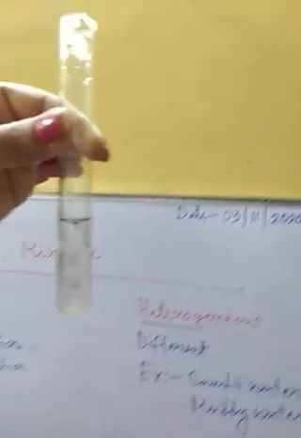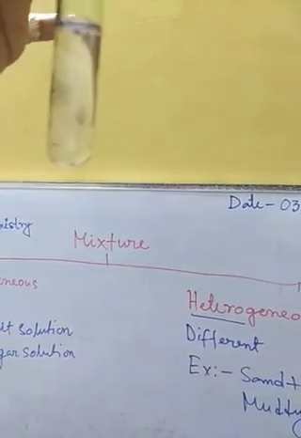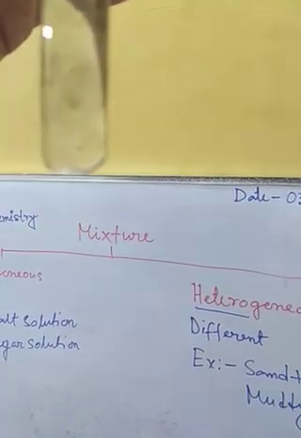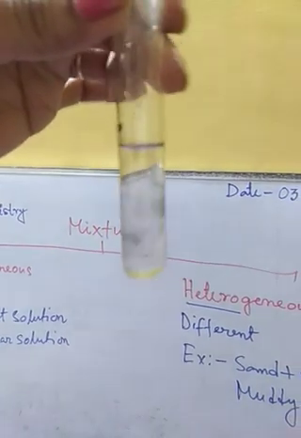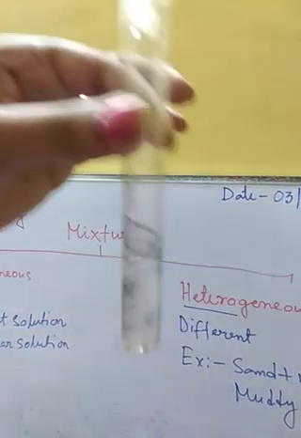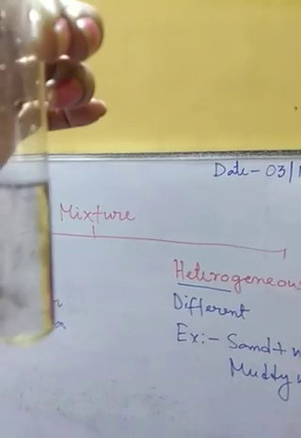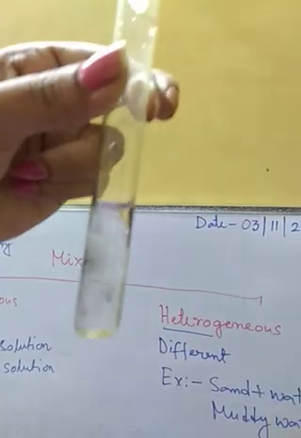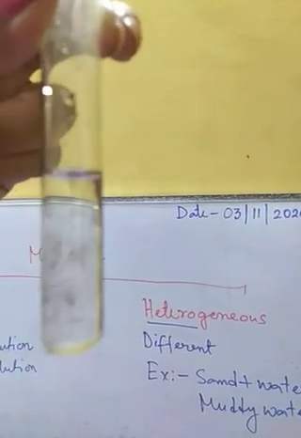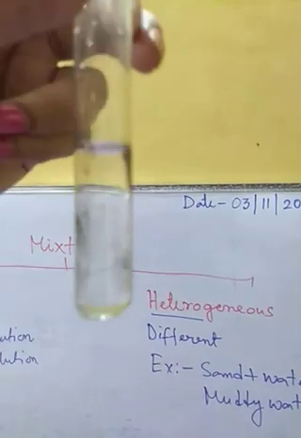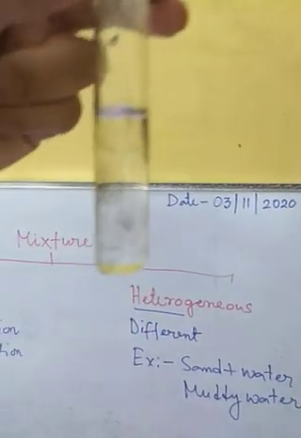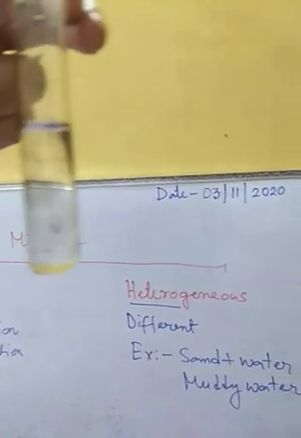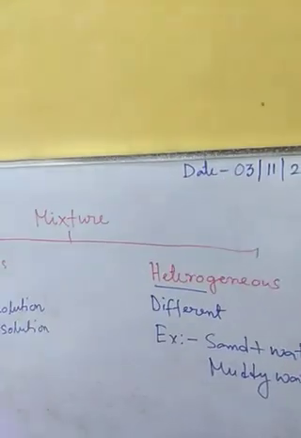See, after dissolving, you can't see any difference here. You can only see the water. That means the salt which I have mixed in the water has dissolved properly, and we cannot detect the salt separately in this water. So here again we are getting a homogeneous mixture. The mixture of salt and water is also a homogeneous mixture.